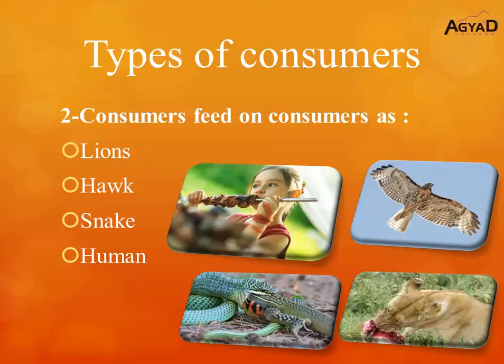These consumers feed on producers indirectly due to they feed on consumers that feed on producers, such as rabbits or sheep or cows. So, these types of consumers depend on producers indirectly to have food. Why? Due to they feed on consumers that feed or depend on producers to make their own food.